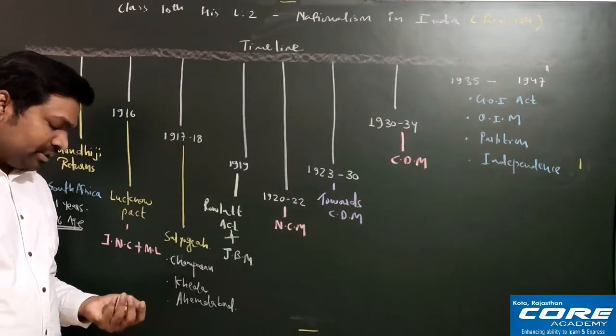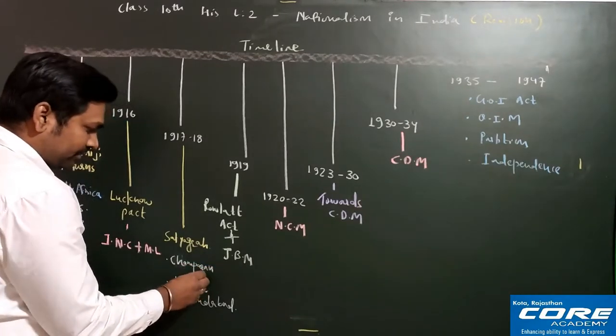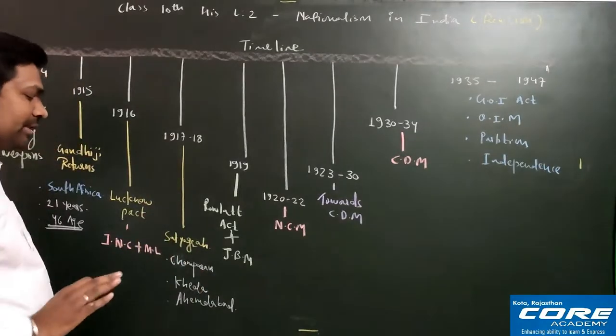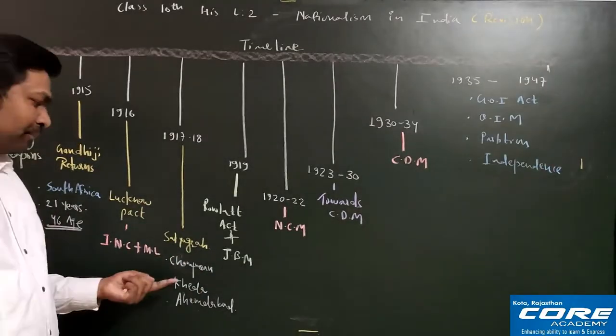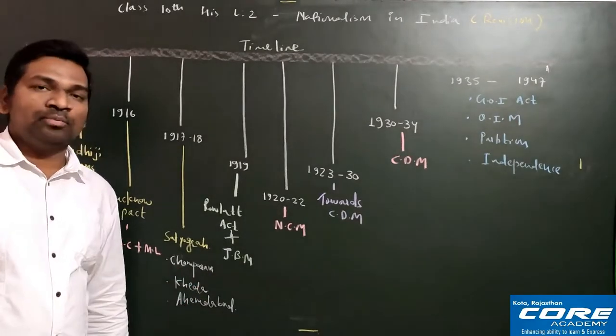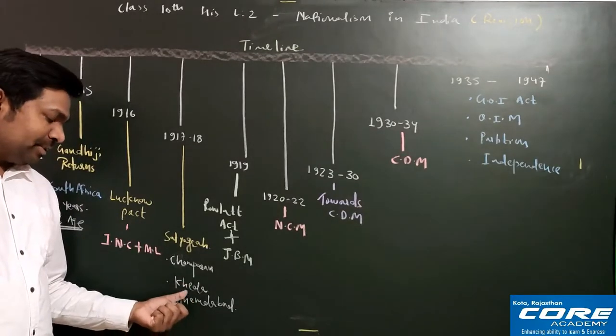Fine. So always remember, this Champaran satyagraha took place in 1916. Space is not there, that is why I am not writing, but you must remember the Champaran satyagraha took place in 1917 and Kheda and Ahmedabad took place in 1918, respectively. So one by one I am explaining to you.